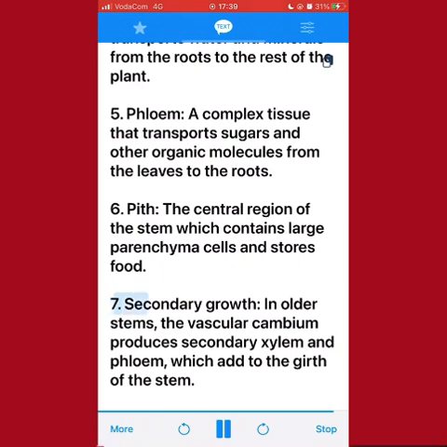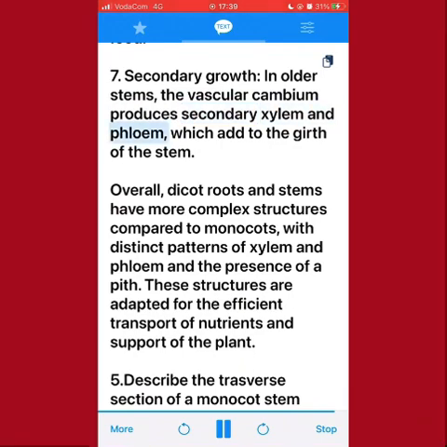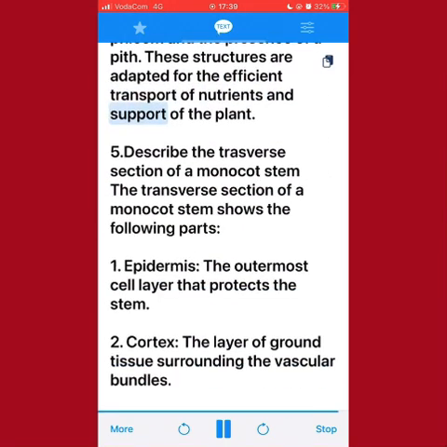7. Secondary growth. In older stems, the vascular cambium produces secondary xylem and phloem, which add to the girth of the stem. Overall, dicot roots and stems have more complex structures compared to monocots, with distinct patterns of xylem and phloem and the presence of a pith. These structures are adapted for the efficient transport of nutrients and support of the plant.